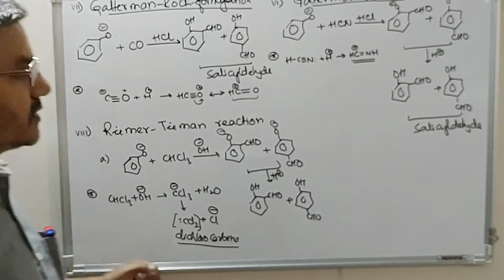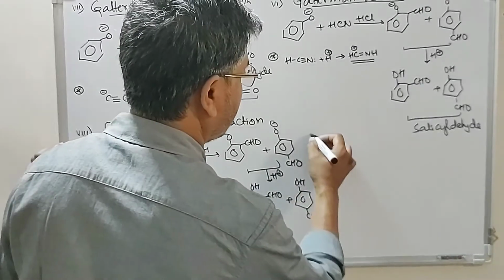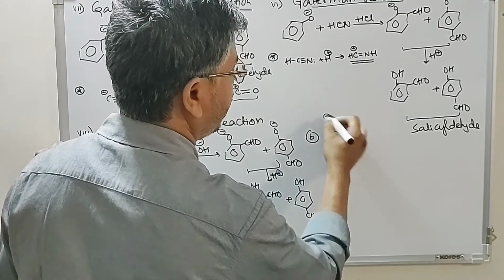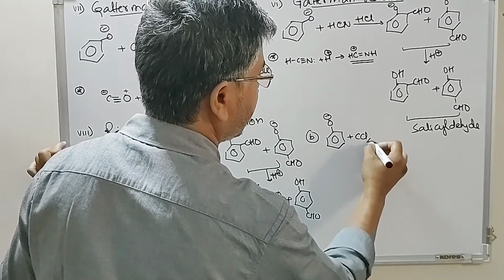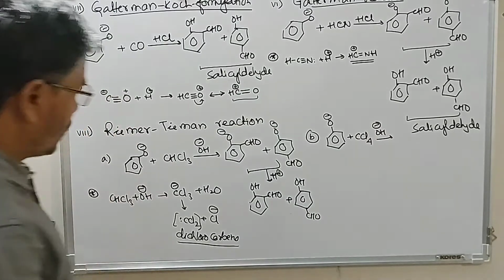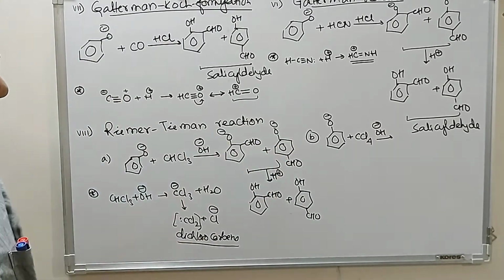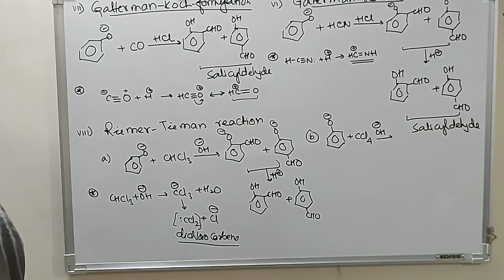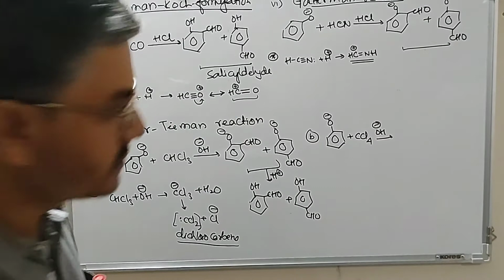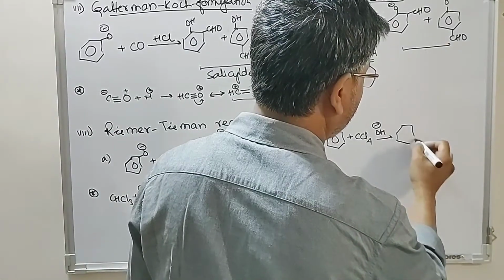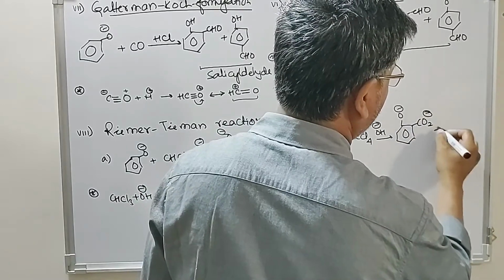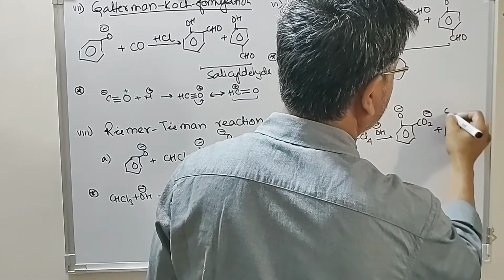But in the same reaction, if we change the reagent, that is, if we take the phenolic compound plus carbon tetrachloride, rather than chloroform, then the product is salicylic acid, plus para substitution.